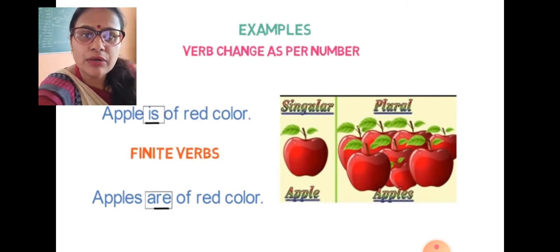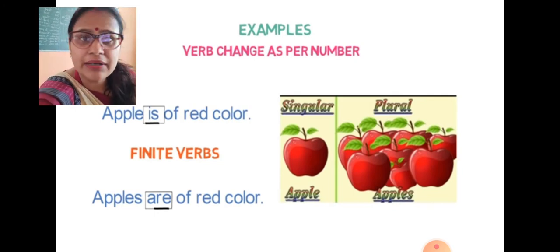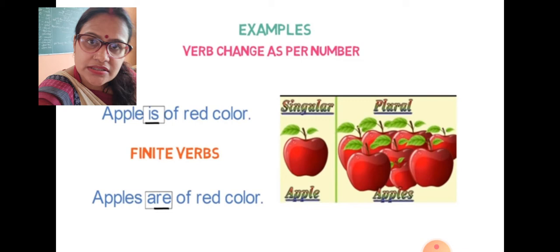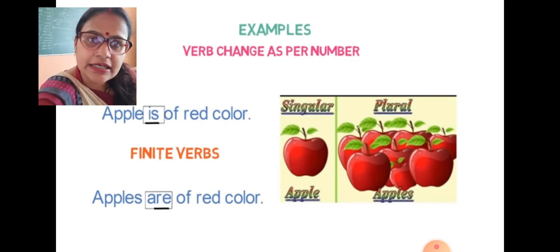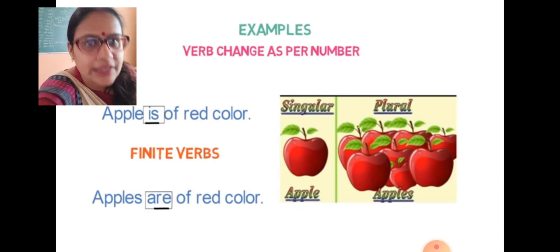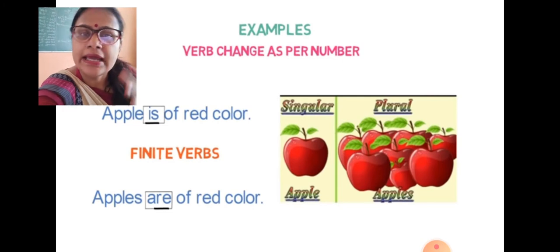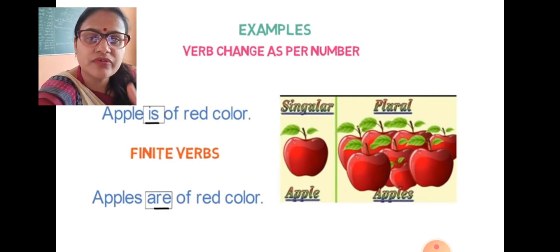When we talked about more than two apples, you have added "are" as a helping verb. So you can see it carefully: apple remains the same, but according to one apple, we have used the helping verb "is", and according to apples, the plural one, we have used "are". So you can see carefully that the verb changed its form according to the number, according to singular and plural. And then again, this kind of verb becomes our finite verbs.